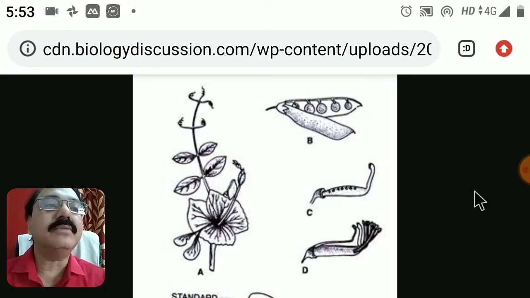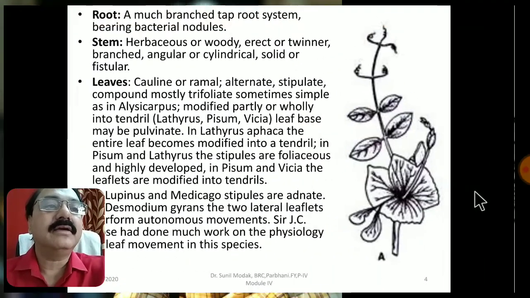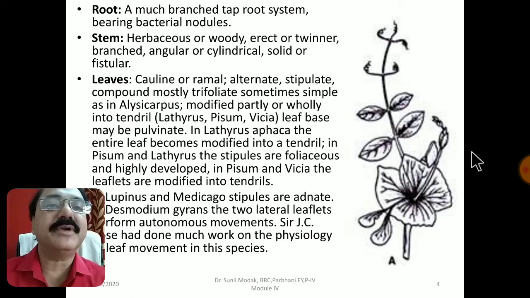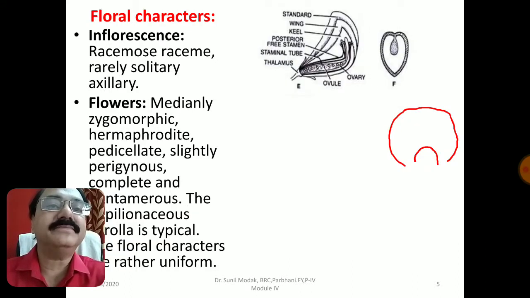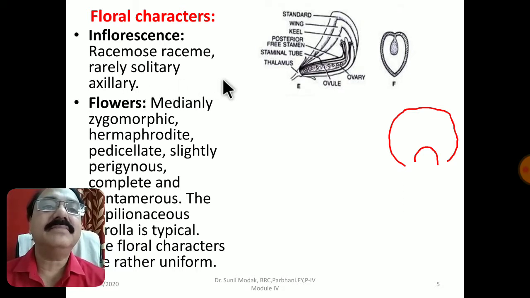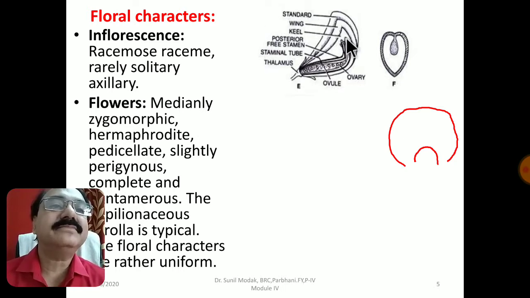Now if we talk about the reproductive characters of this family, what do we observe? We observe the inflorescence, and the inflorescence is racemose, it is a raceme. Rarely solitary axillary single flowers are there, but mostly it is a raceme. Here you can see the flower, a very typical flower is seen in this family.